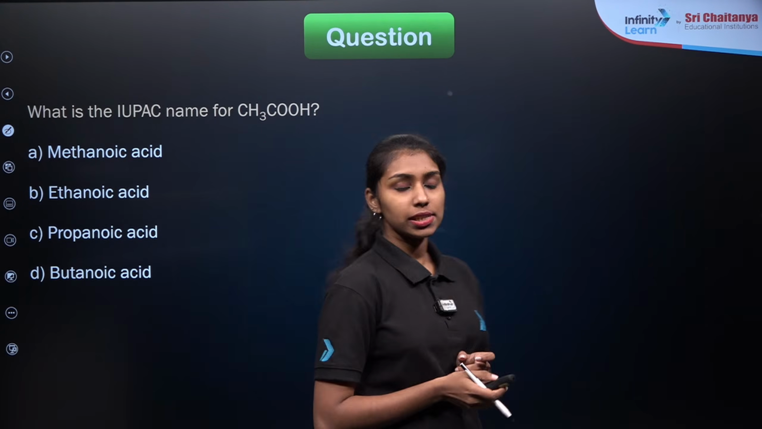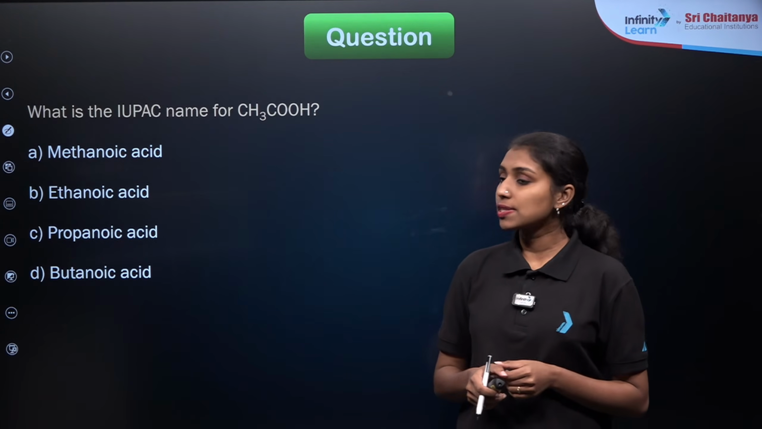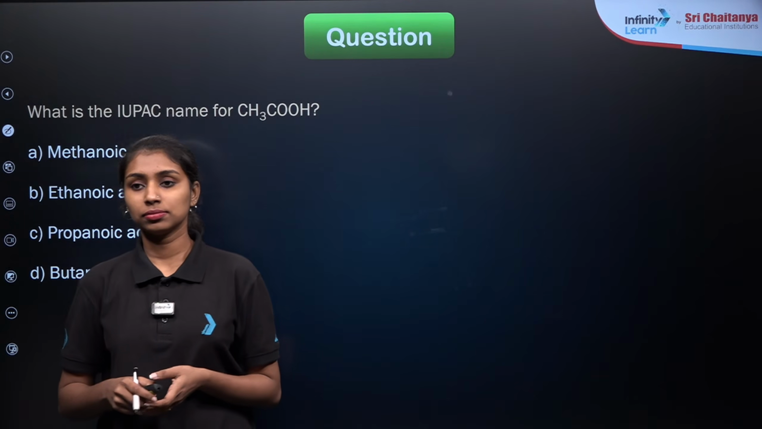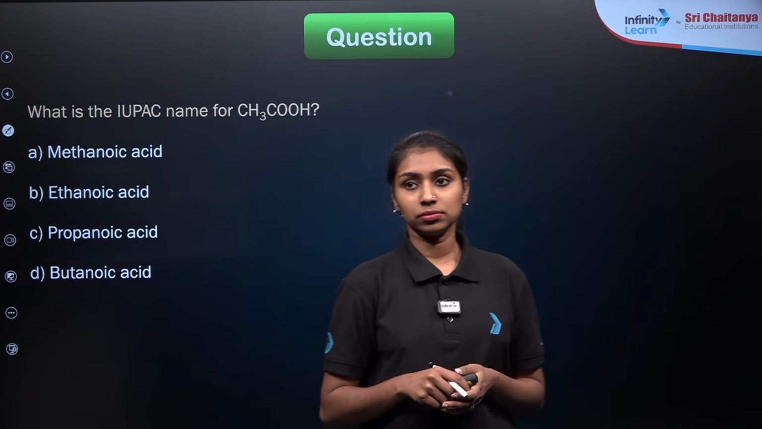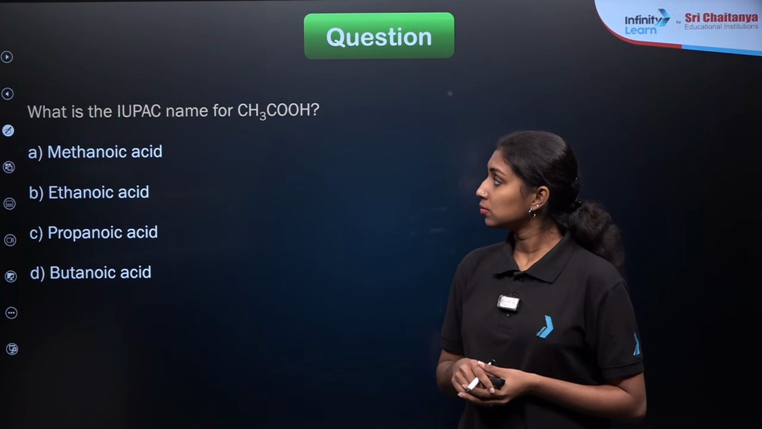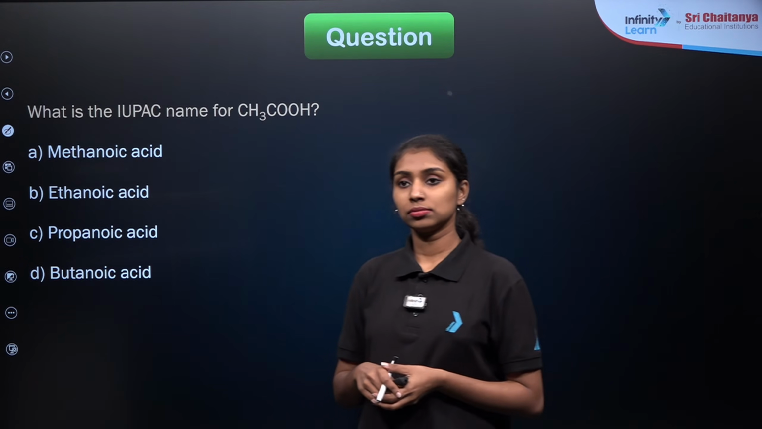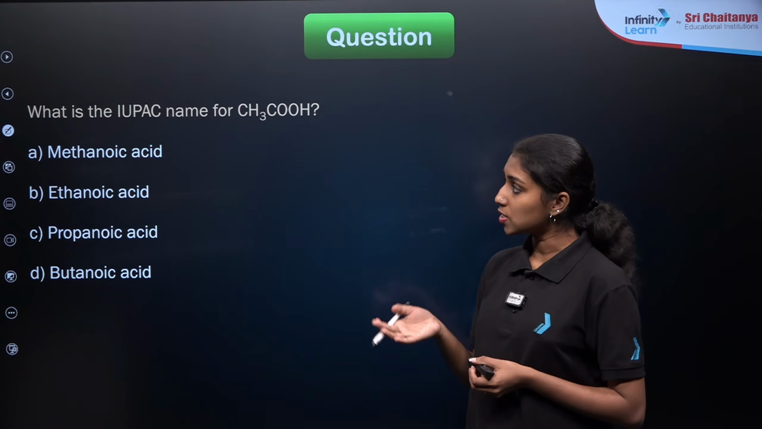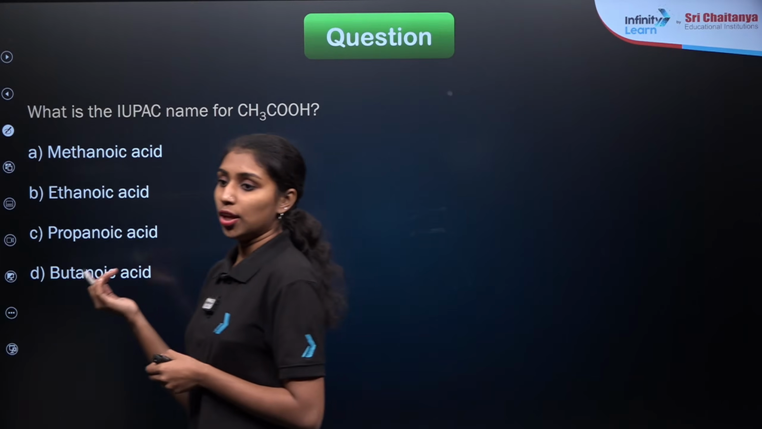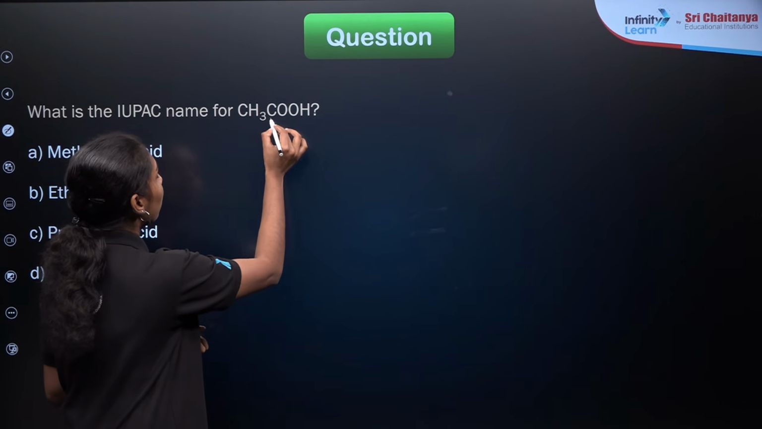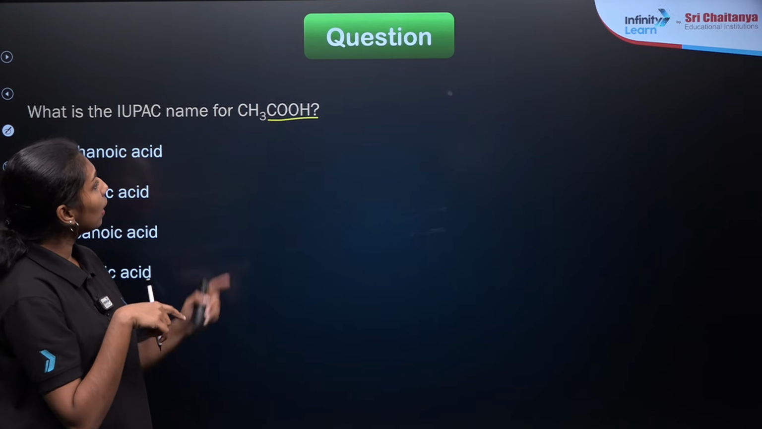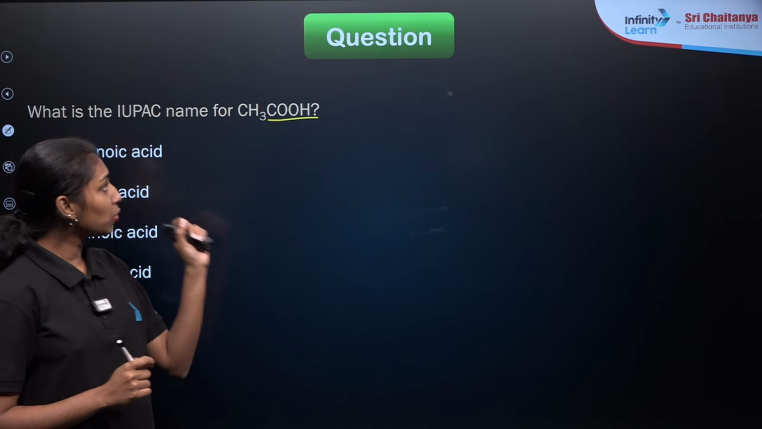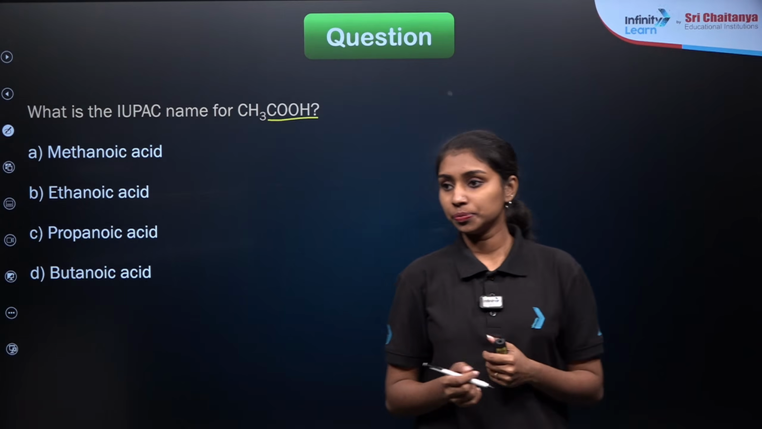Now, here is our next question. What is the IUPAC name for CH3COOH? So what will be the answer for this question? CH3COOH. What is the IUPAC name of this compound? First focus on the functional group. Identify the suffix for the functional group given here. Then find out the number of carbon. Then you will get the word root for that, right? So that you will get the IUPAC name of this particular compound.